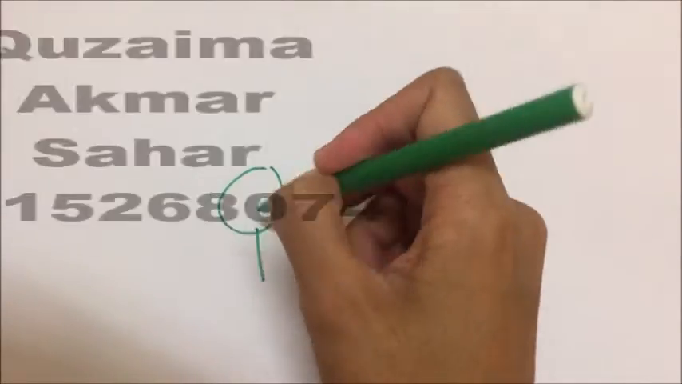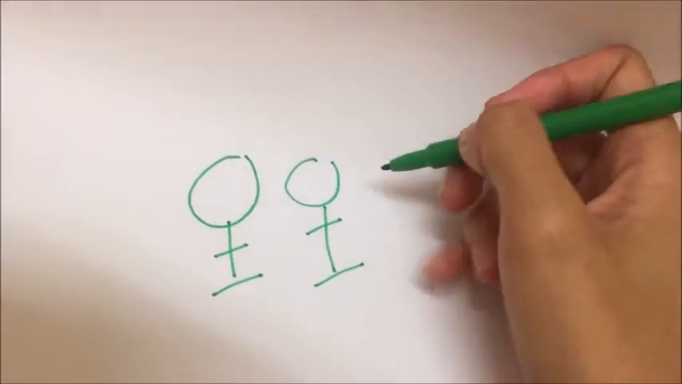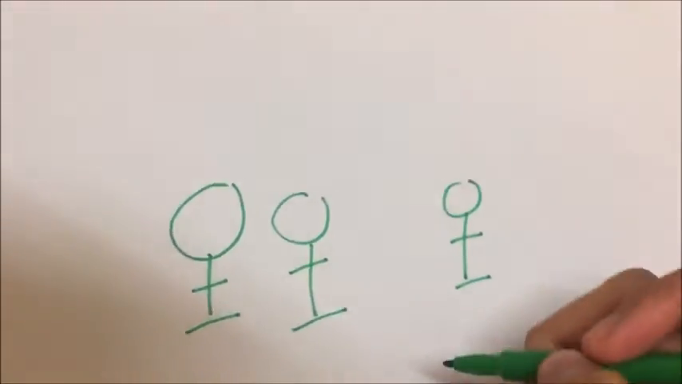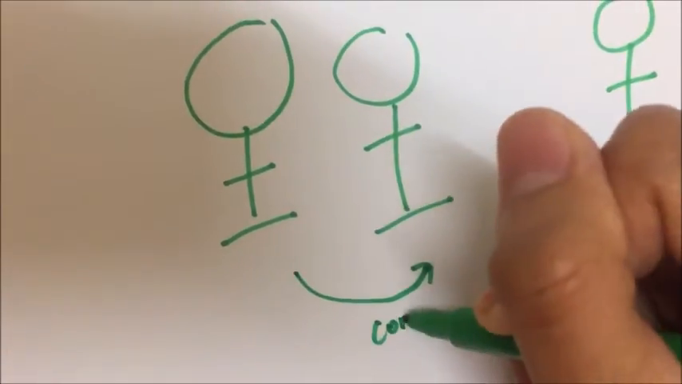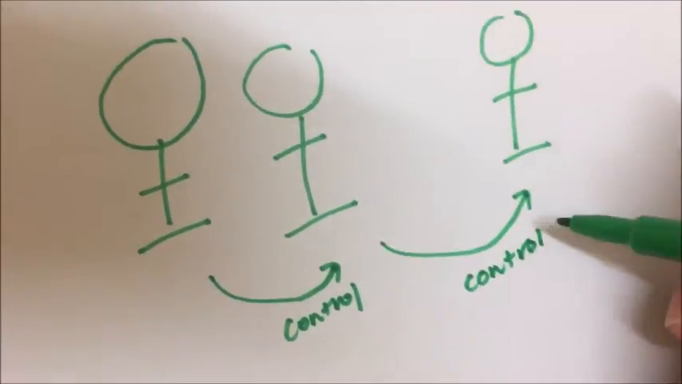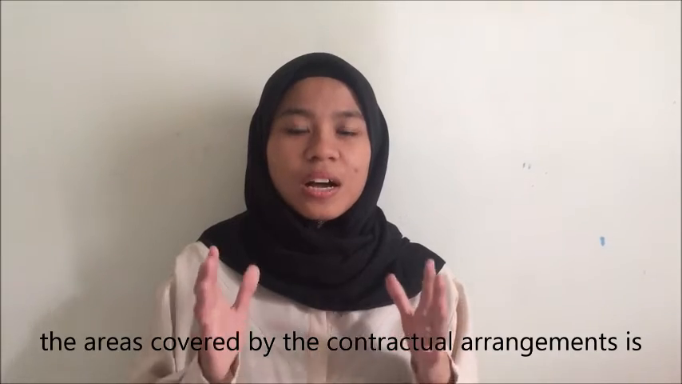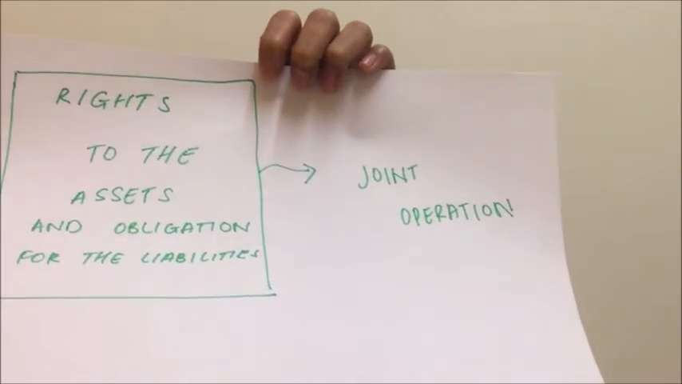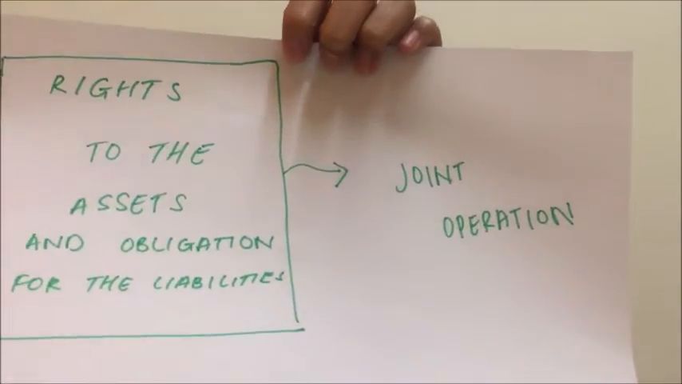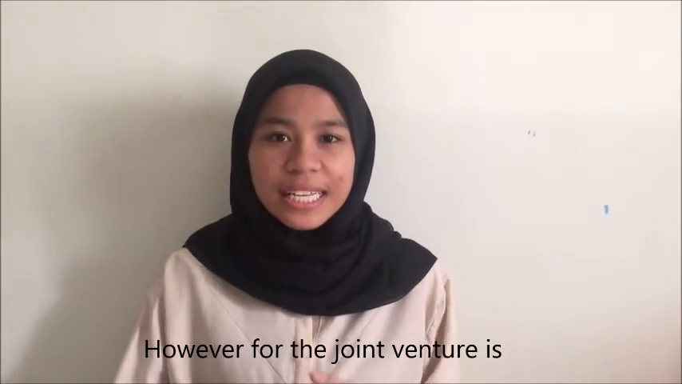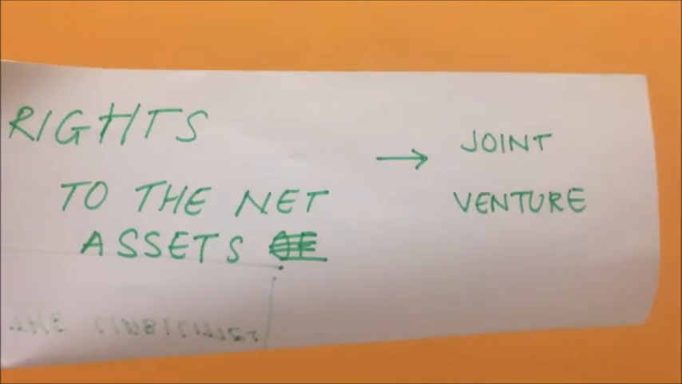For question 2, a joint arrangement is an economic arrangement where two or more parties have joint control. A. State the area covered by the contractual arrangement as specified under MFRS 11 Joint Arrangements. The answer is, for the joint operation, the areas covered by the contractual arrangement are the assets and the obligations for the liabilities. However, for the joint venture, it is the net assets of the arrangement.